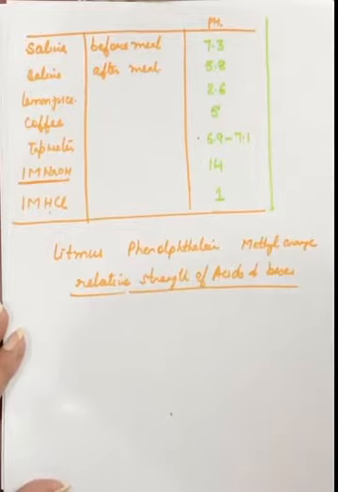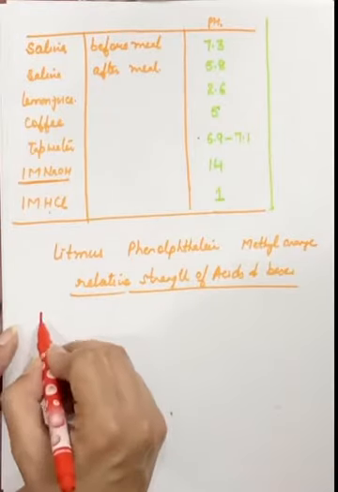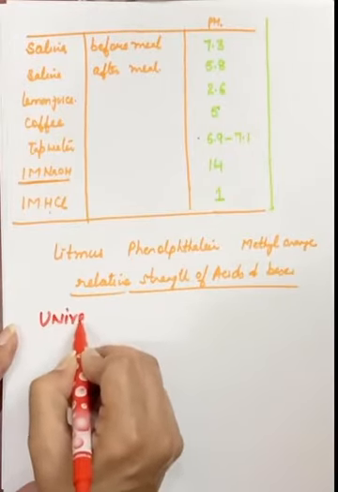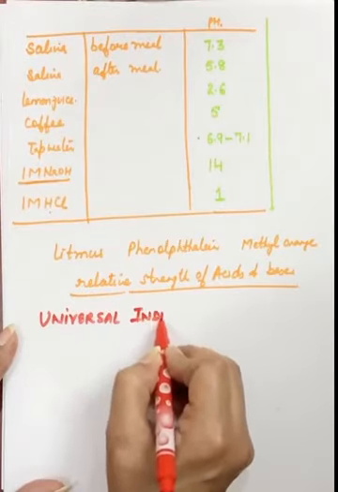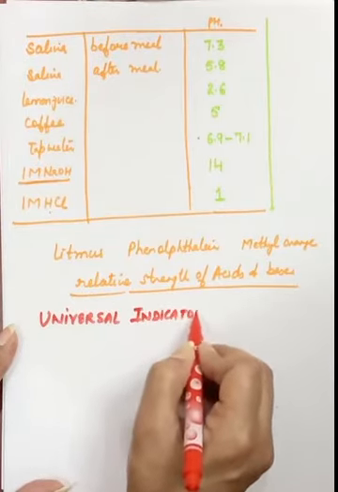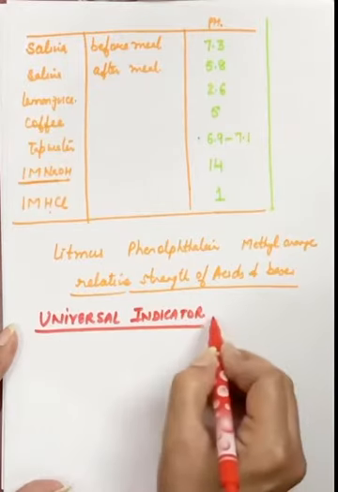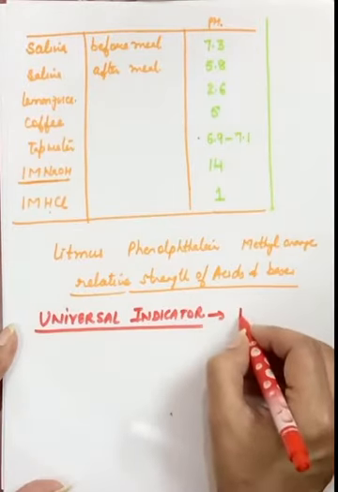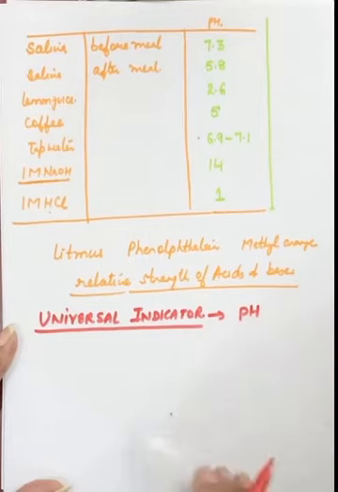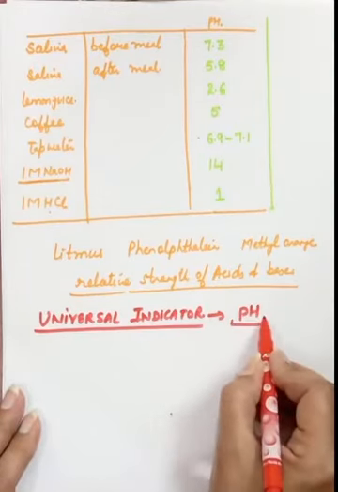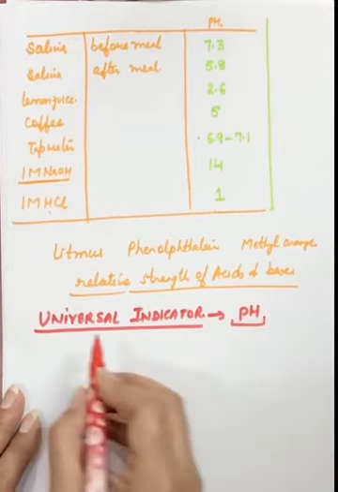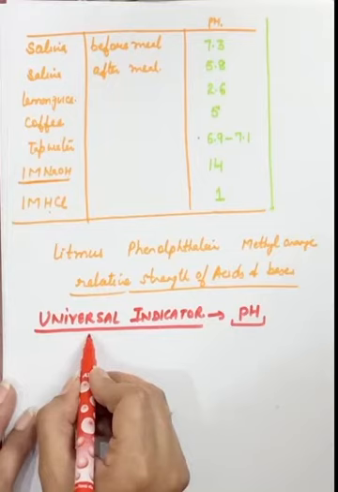For this, there is a special kind of indicator that is called universal indicator. Using this indicator, we actually find out the pH of an acid or a base solution. And from the pH, we can tell whether this is a strong or a weak acid or base. Now, the question is, what is universal indicator?